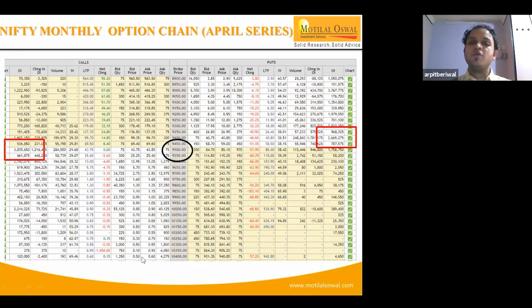That means if the future moves up by 80 to 100 points, the premium will move up by 35 to 40 points. But instead of buying the 9,600 option, if you end up buying the 9,800 option, even if the market moves up by 100 points, the out of the money option premium will not increase in that same ratio. So for buying options for intraday, it is always advisable to buy at the money or slightly out of the money options.